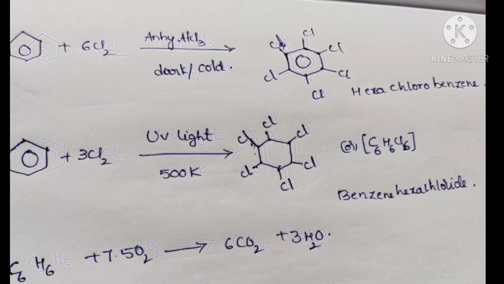And the next one is benzene undergoes chlorination in presence of sunlight. At a temperature of 500 kelvins, it forms benzene hexachloride. Benzene hexachloride. These are the properties of benzene.